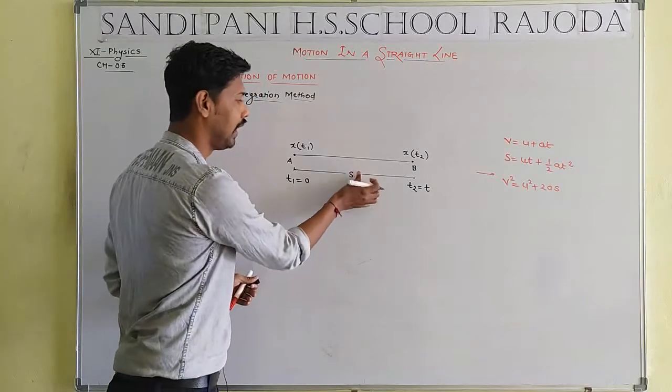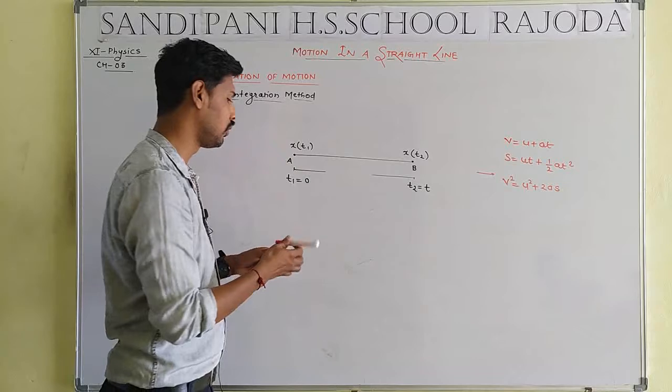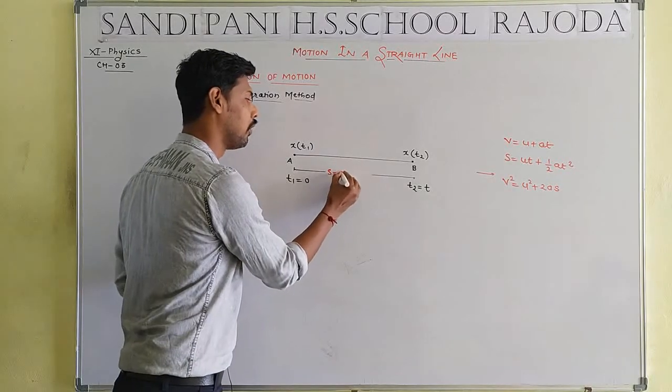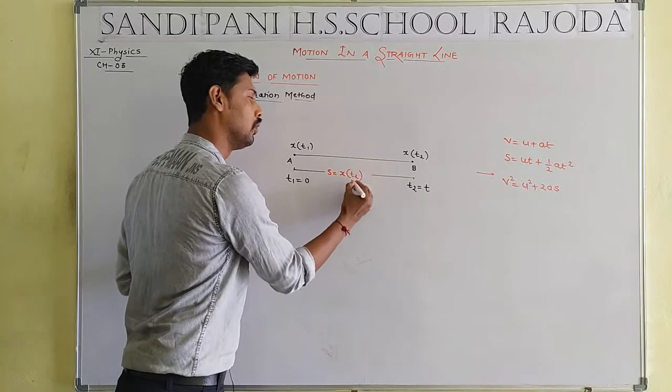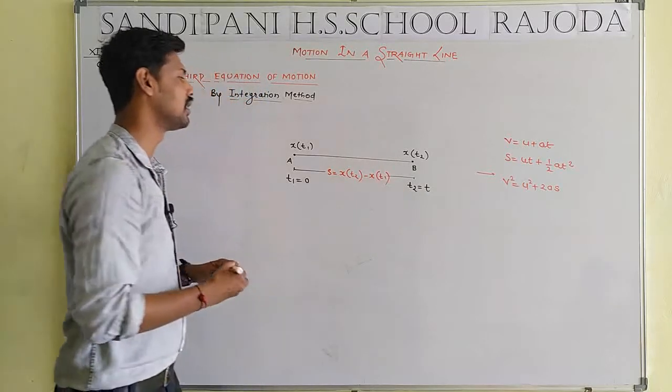What is the mean of the S? S that means a displacement. And what is the mean of the total distance? It may be written in the form x t2 minus x t1. हम कहीं ना कहीं ऐसा बोल सकते हैं स्टूडेंट.